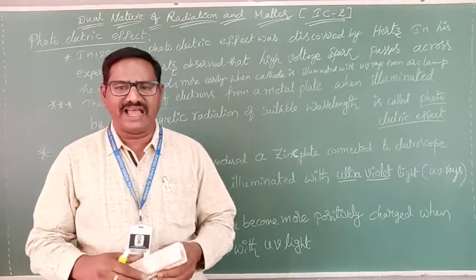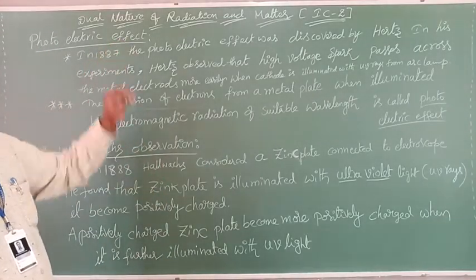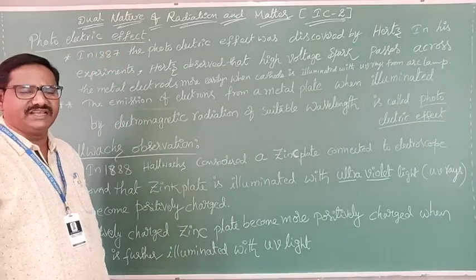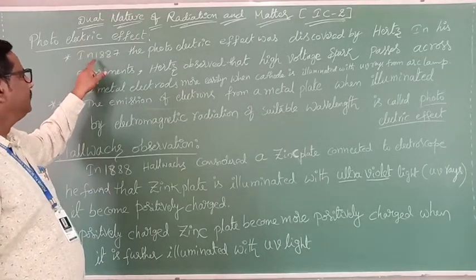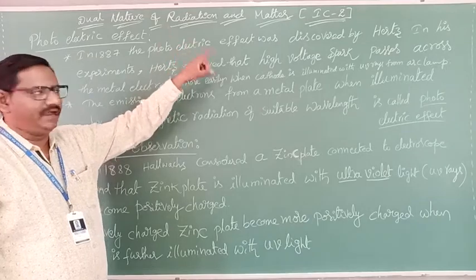Who discovered this? In 1887, Hertz discovered this phenomenon.